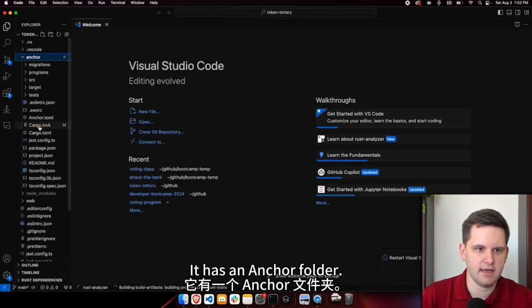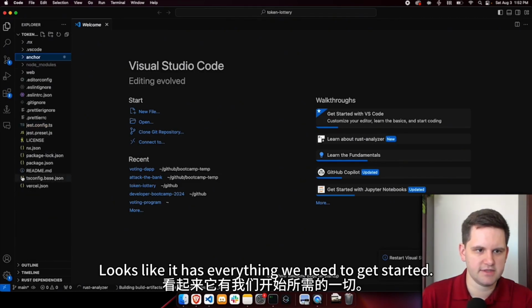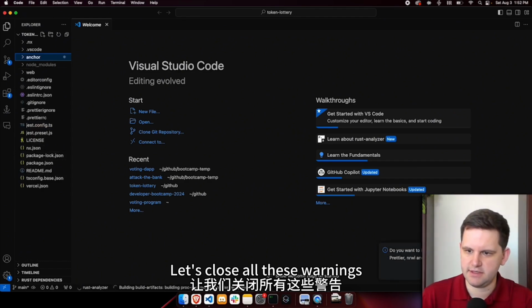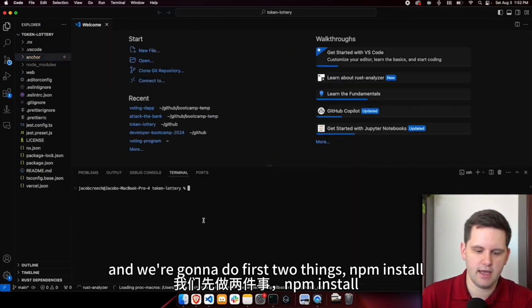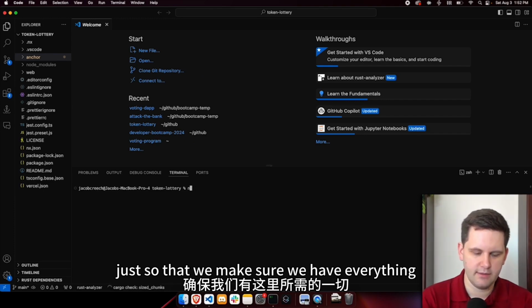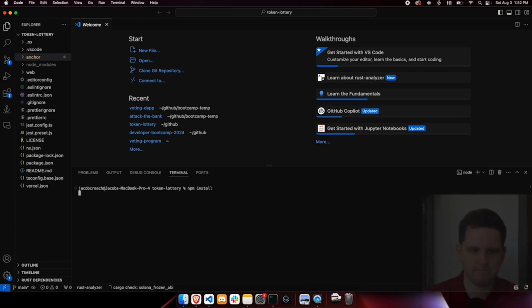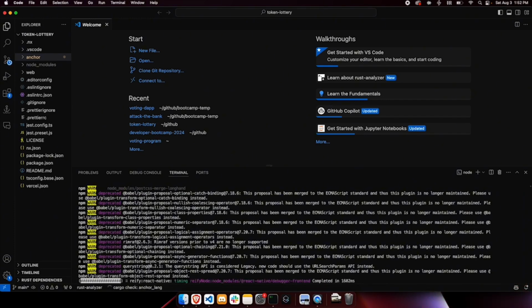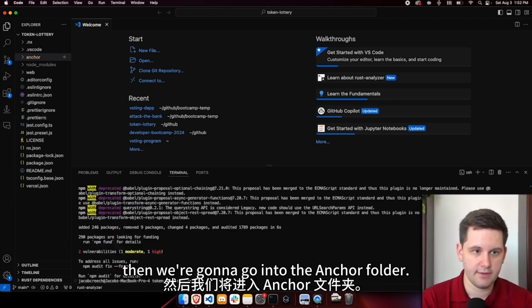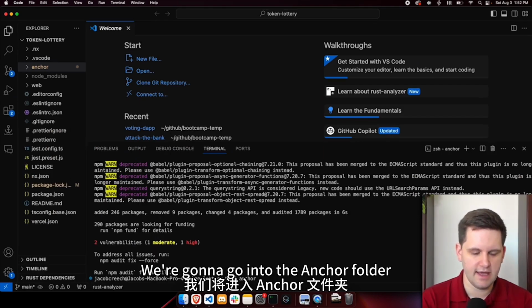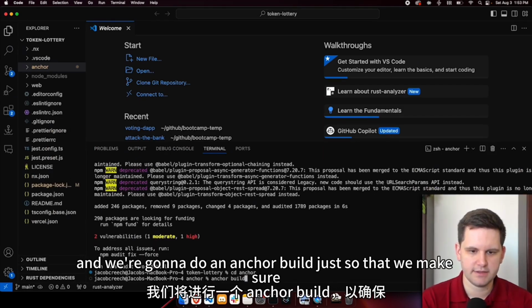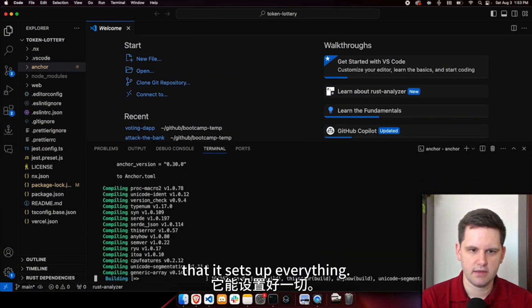It has an anchor folder. Looks like it has everything we need to get started. Let's close all these warnings. And I'm going to open a new terminal. And we're going to do two things first. npm install, just so that we make sure we have everything that's needed here. All right, now that's done. Now we're going to go into the anchor folder. Let me make this bigger for y'all. We're going to go into the anchor folder and we're going to do an anchor build, just so that we make sure that it sets up everything.